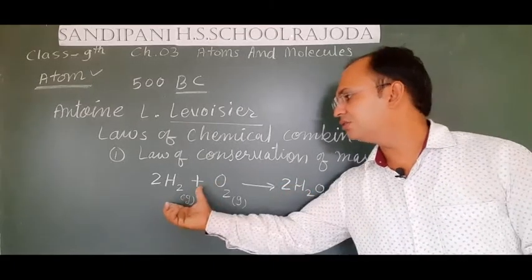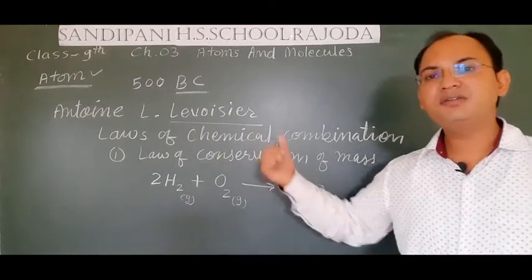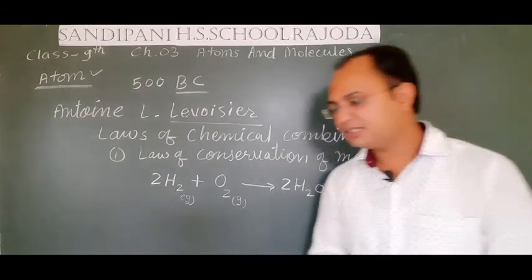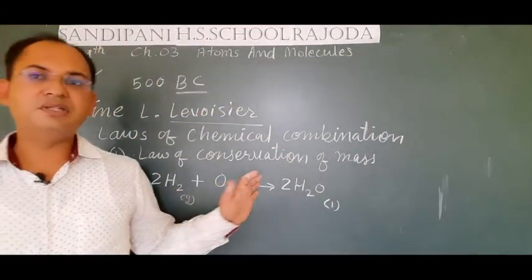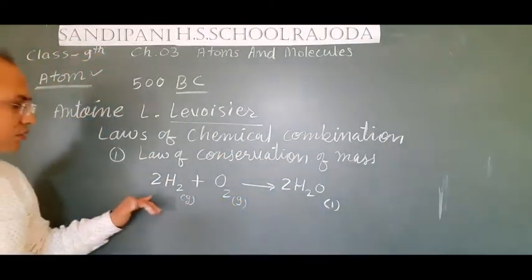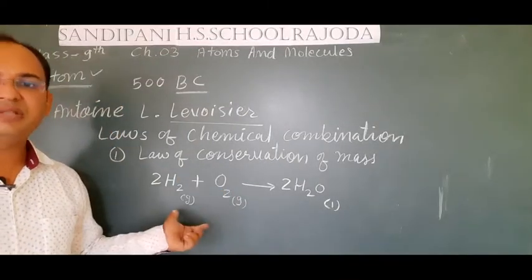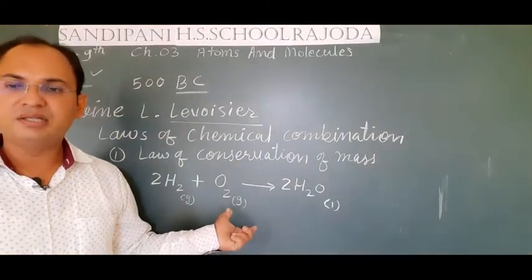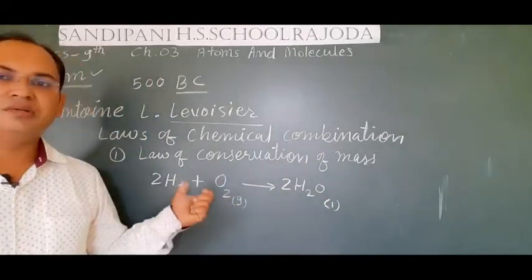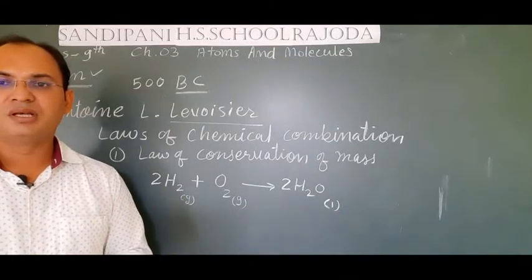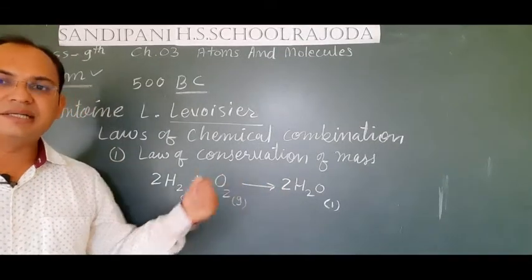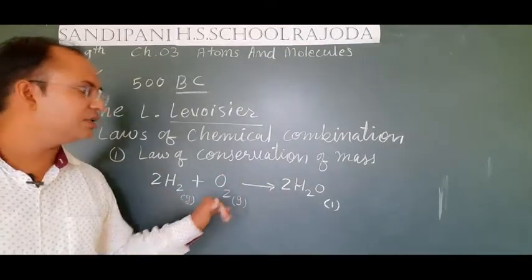That means there is no loss of atoms, neither gain of new atoms, nor the formation of new atoms taking place. That is the proof of the law of conservation of mass, that whenever fixed masses of elements combine together, the product that forms will contain the exact amount which is combining together. There will be no increase in the product molecules and no decrease in the atoms. The number of atoms will remain the same.